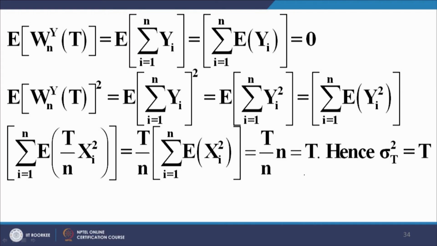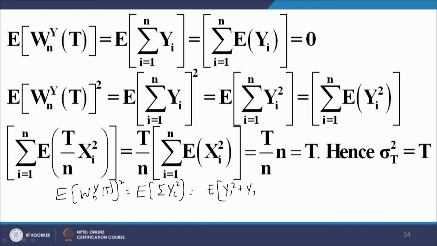As far as the expected value of the square of the process, E of w n y t square, is concerned, we again note that the random variables are independent. Therefore, what do we have? We have E of w n y t square equal to the summation of E of yi square, which is E of y 1 square plus y 2 square and so on.